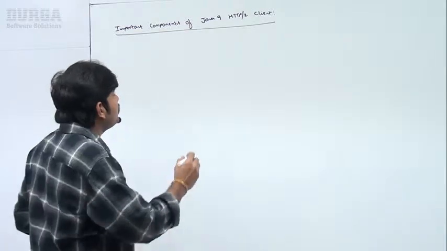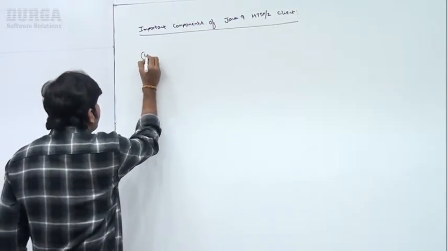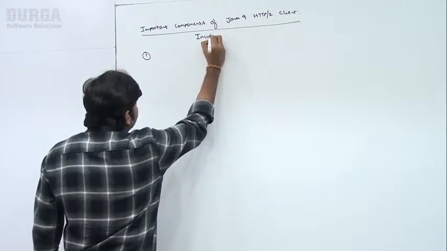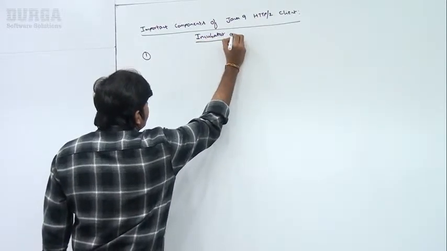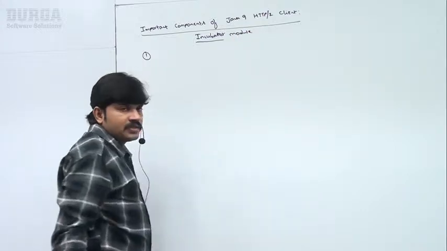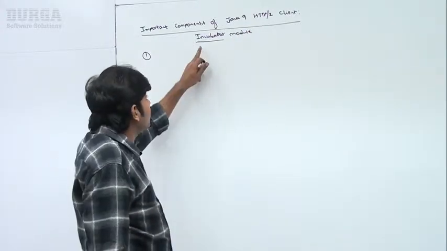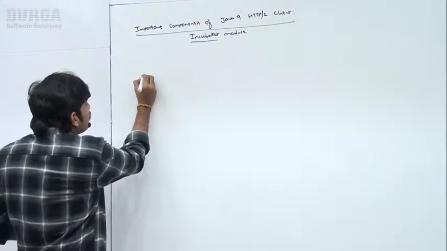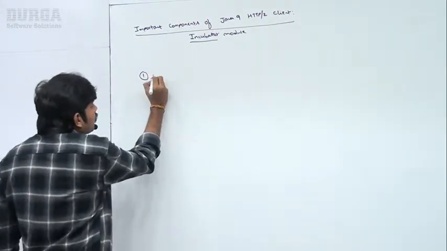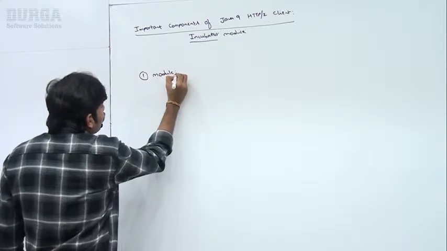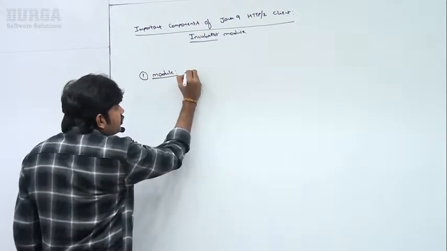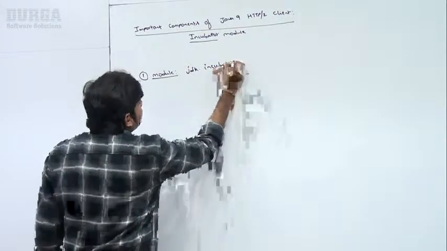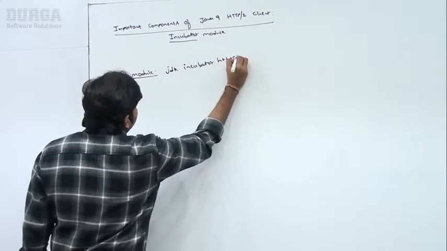Now this Java 9 HTTP/2 client came as part of an incubator module. What is the module name? Incubator module. This Java 9 HTTP/2 client came as part of the incubator module. I'm going to provide the fully qualified name of this module. Just observe that. Which module? jdk.incubator.http client.